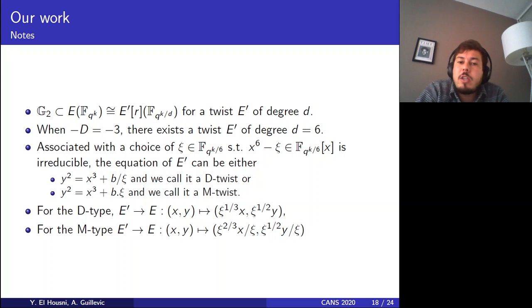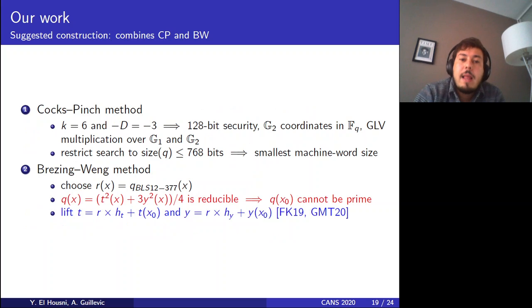So if we take the degree of the twist to divide the embedding degree, then one can compress the G2 group. So in the Cocks-Pinch method, we can choose the embedding degree to be equal to 6 because the inner curve, BLS12, has an embedding degree 12 to have a security of 128.